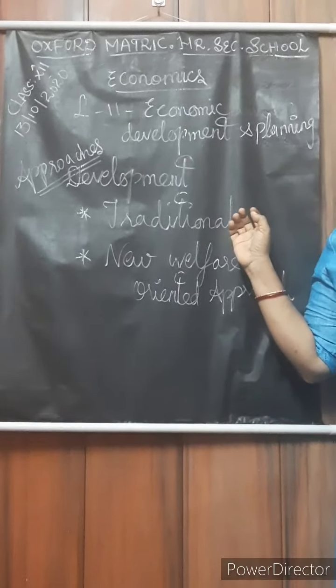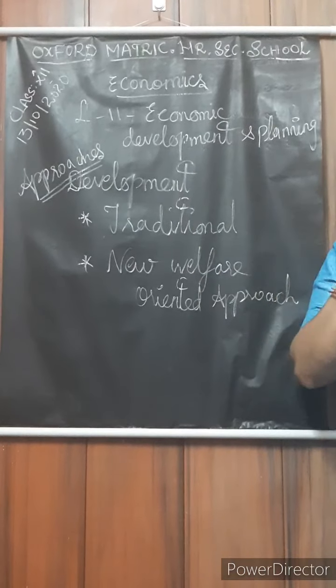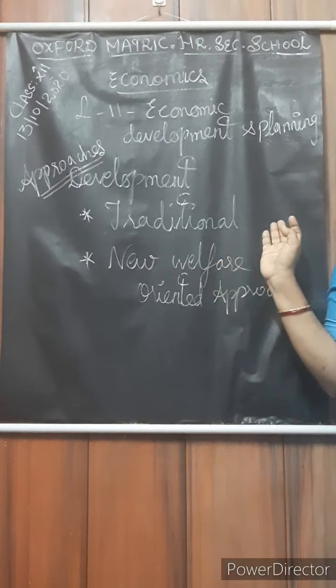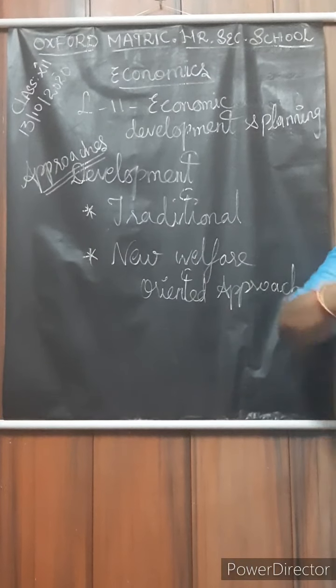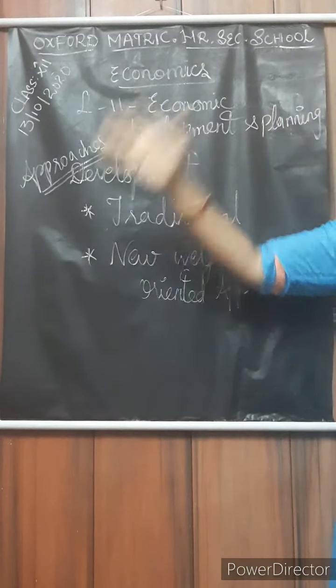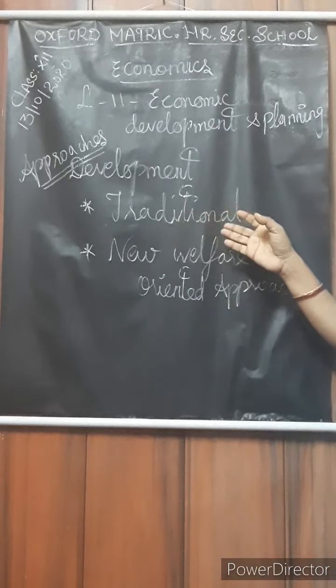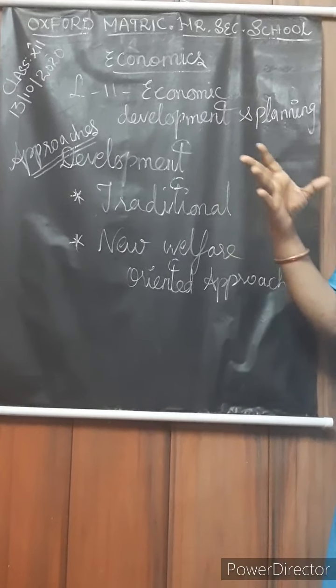Okay. Approaches of economic development. What are the approaches of economic development? We will see that: the traditional approach and the new welfare oriented approach. What is the meaning of the traditional approach? Traditional means what we have been following from the start, that we call traditional. Here also, development is denoted by the increase in the GNP.